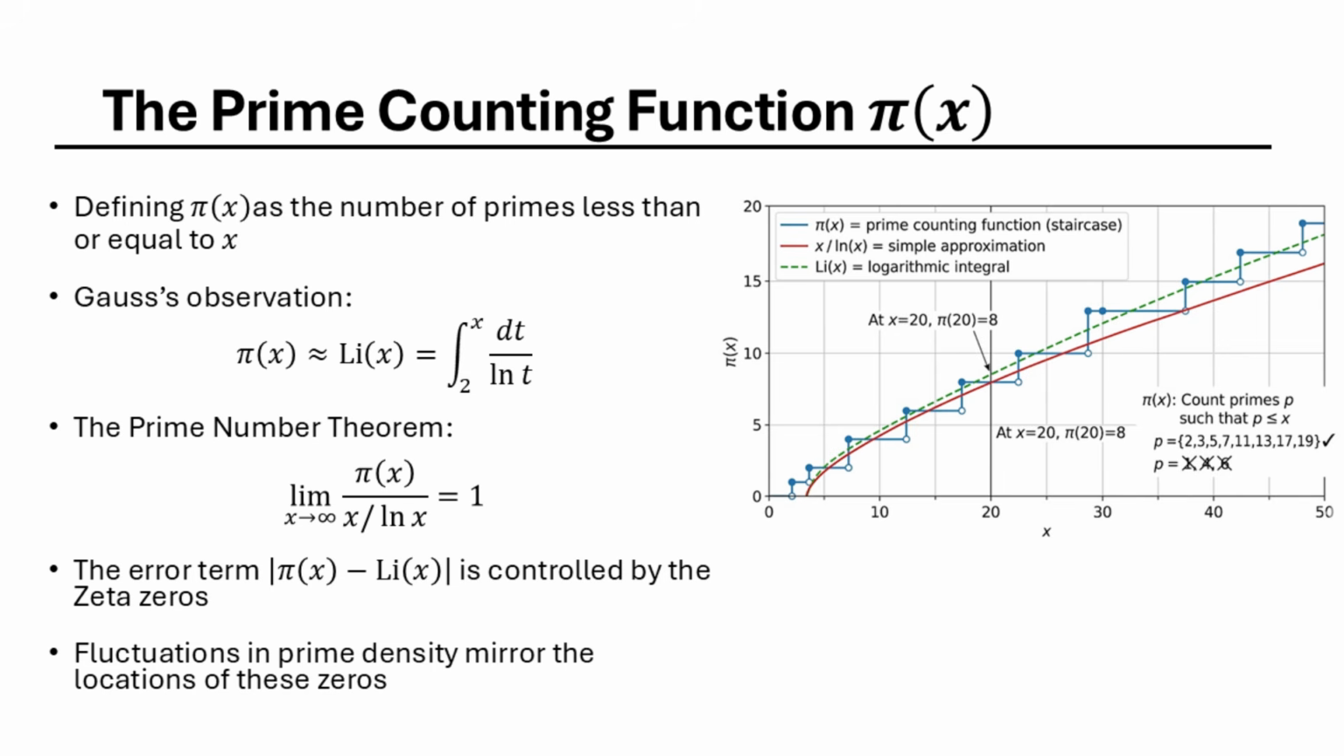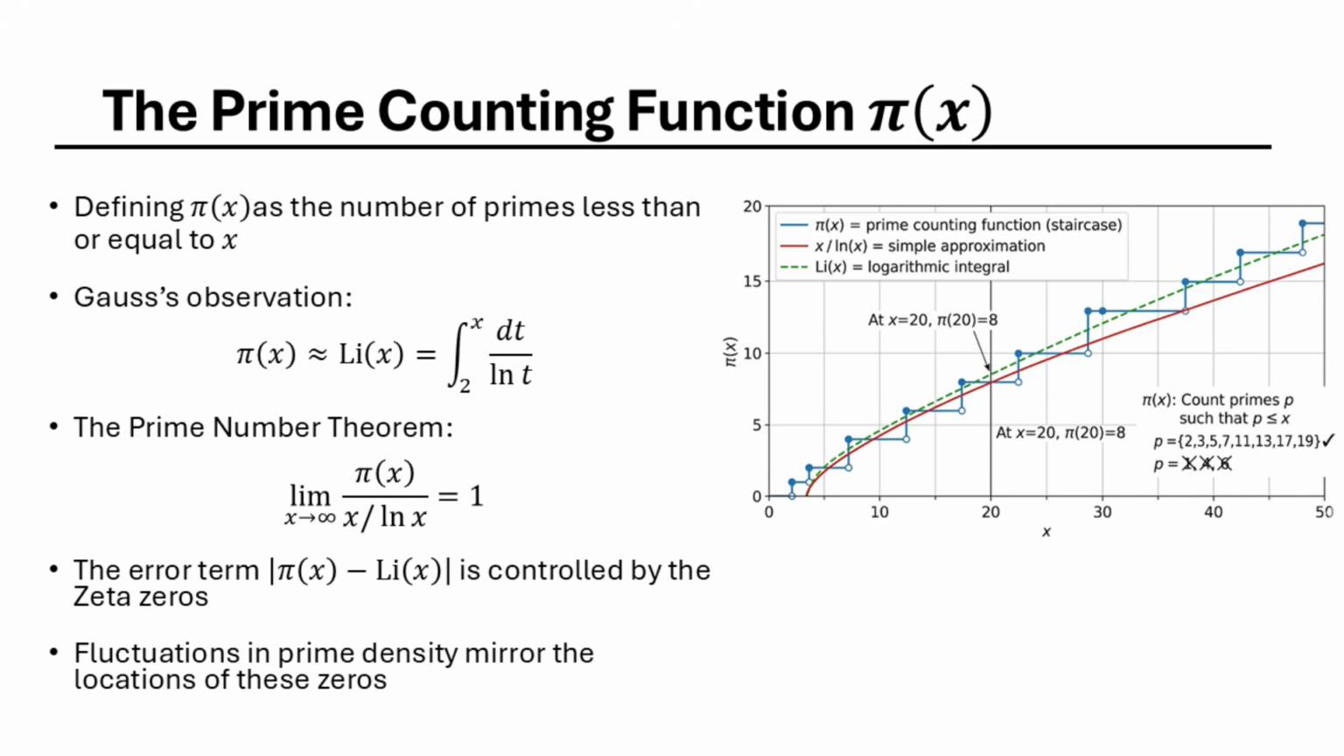The prime number theorem states that the limit as x approaches infinity of pi of x divided by x over natural log of x equals 1. But there is always an error. The difference between the actual count of primes and the smooth approximation fluctuates. Riemann discovered that these fluctuations are not random. They are caused by the non-trivial zeros of the zeta function. Every zero adds a specific wave of correction to the count.